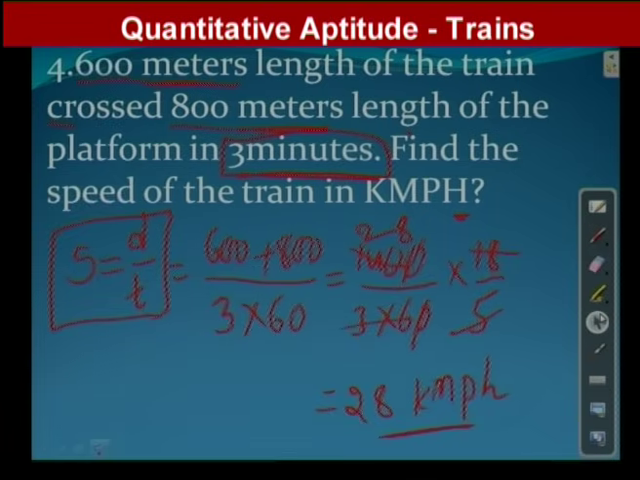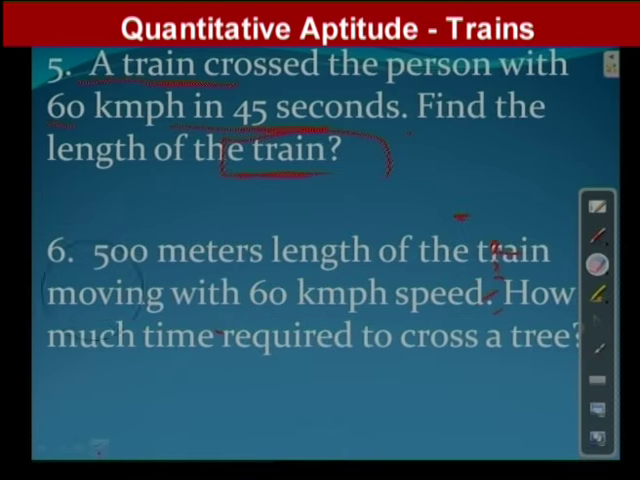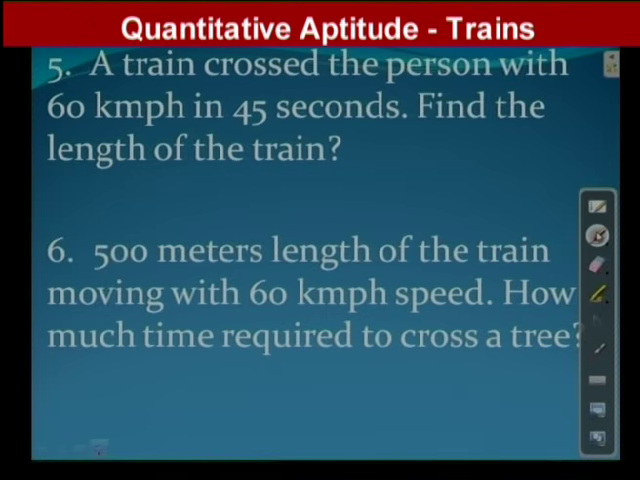So now we focus on the next question, that is question number 5. There are 2 questions available in this slide. See, aspirants, you might have seen there are 2 different questions. First question is what? A train crossed a person with 60 km per hour in 45 seconds. He asked you to find out the length of the train. I repeat this question once again.